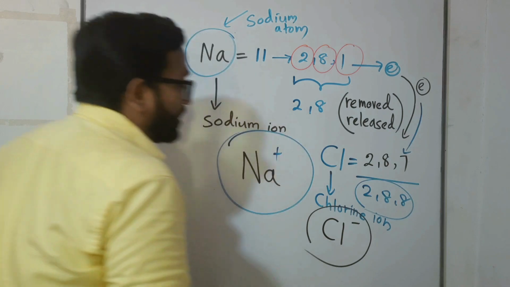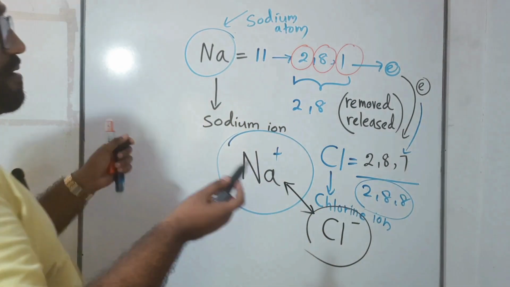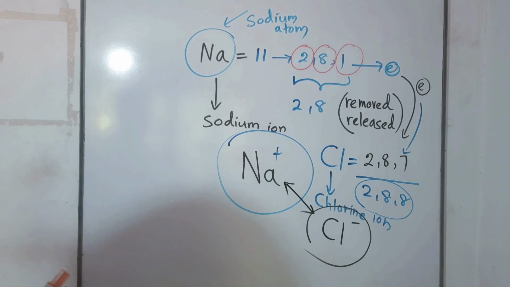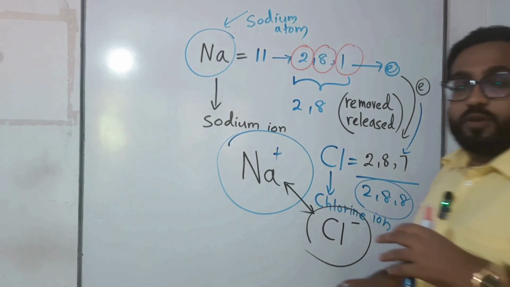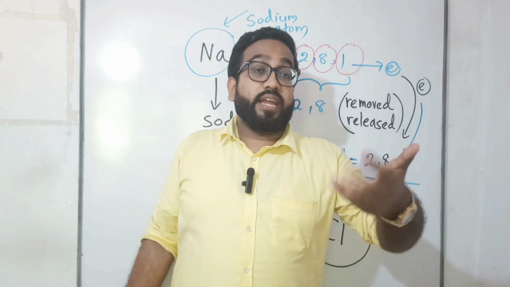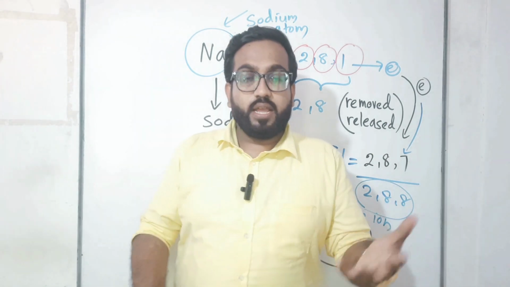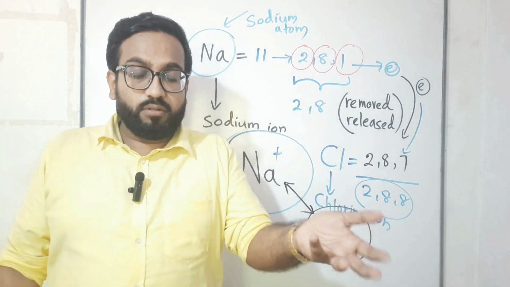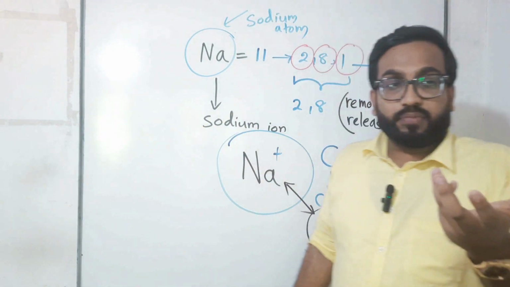Chlorine has also become an ion. Then what will happen? A chemical bond forms between sodium and chlorine. That bond is a very strong bond, children, right? If you have an idea about the characteristics of ionic bond compounds, they are stronger than covalent bond compounds. Sodium chloride is common salt, right? So you know common salt crystals are very strong.